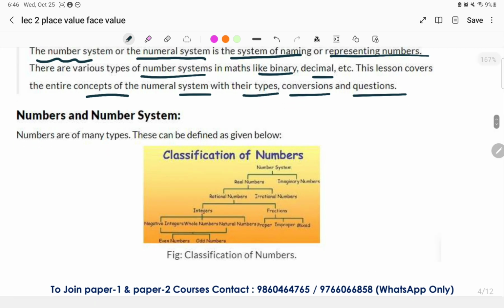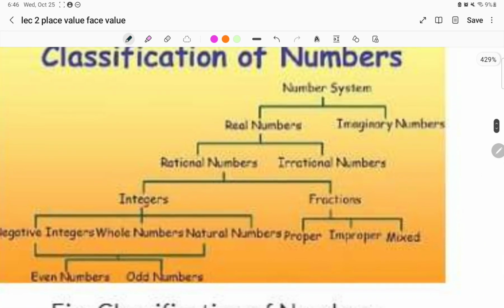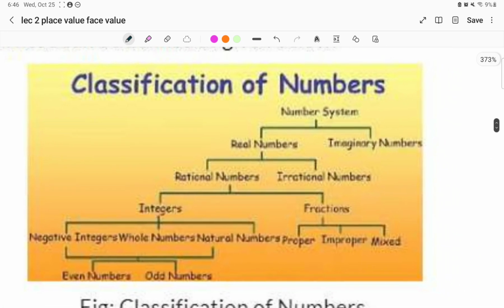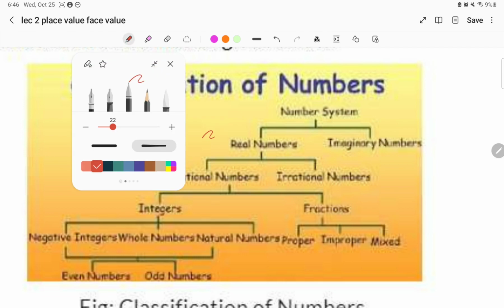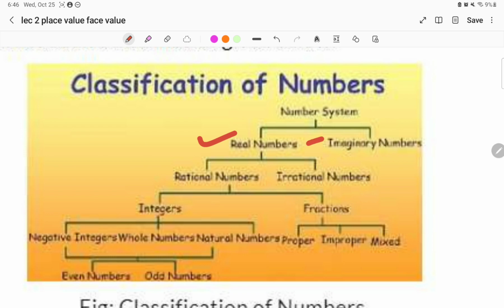Yesterday we saw the classification of numbers. If you are able to look at this particular diagram, I have shown it in the form of a tree diagram: the number system is classified into two types, real numbers and imaginary numbers. I hope you are able to see it. If not, I'm sorry for the inconvenience, it may be a resolution problem. Real numbers are then classified into two types, rational numbers and irrational numbers.